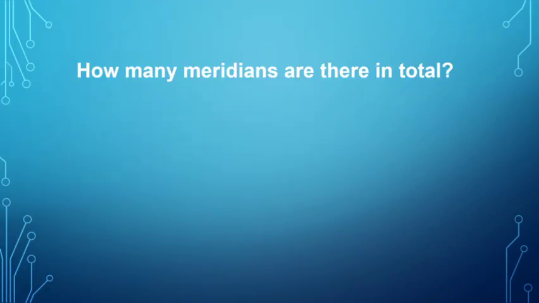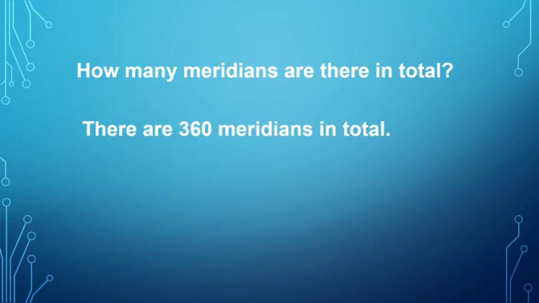So, students, can you tell me how many meridians are there in total? Yes, you are right. There are 360 meridians in total. It is not like parallels, as the 180 degree east and 180 degree west meridian is the same.